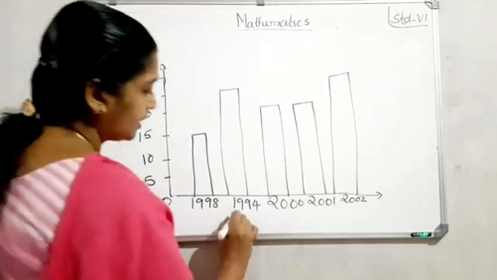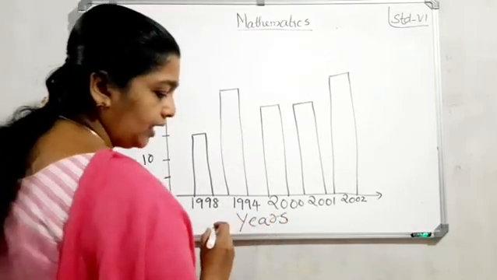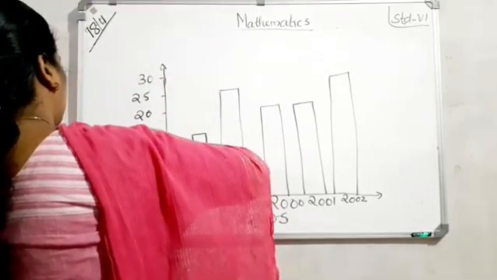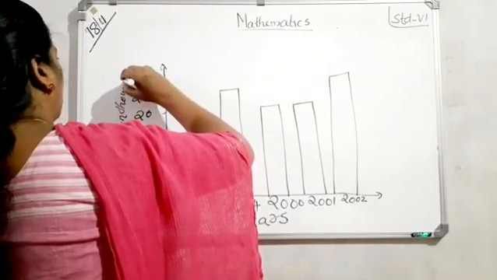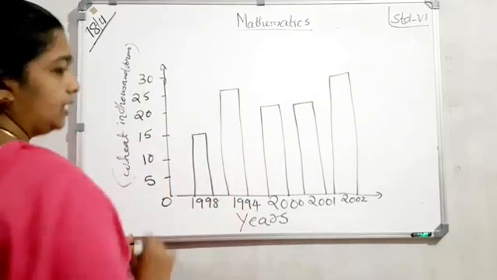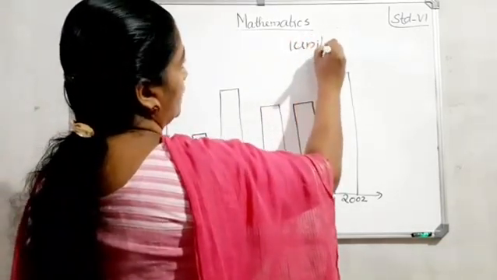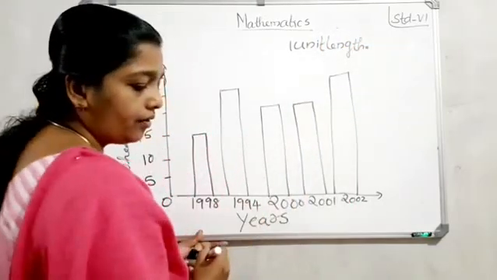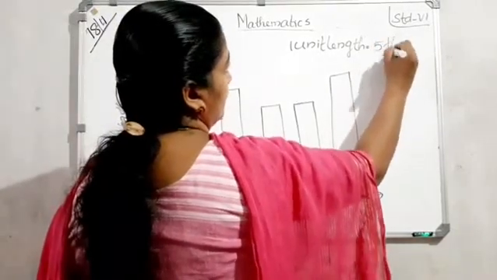Next, here represent years, and here wheat in 1000 tons. Then you must write that 1 unit length equals 5000 tons.